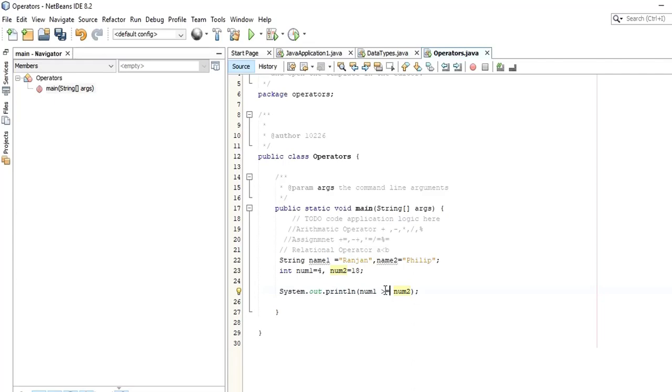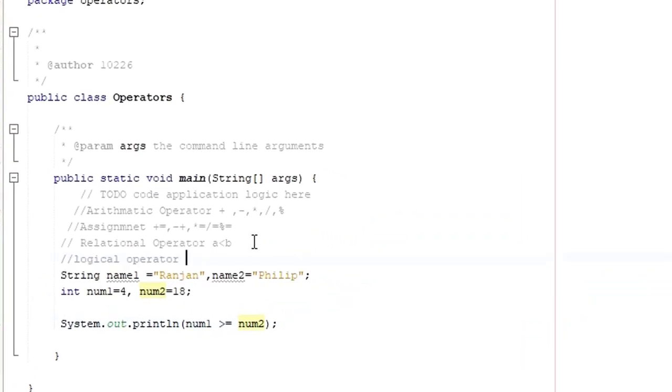Then the next operator is the logical operator. These logical operators are used to check whether an expression is true or false based on some conditions, so that we can make decisions. We can use logical AND, for which we use the ampersand. If you want to use logical OR, we can use two straight lines. I hope you know this is logical OR. If you want to use logical NOT, you can use this NOT symbol. So these are all the logical operators that can be used to check on specific conditions.